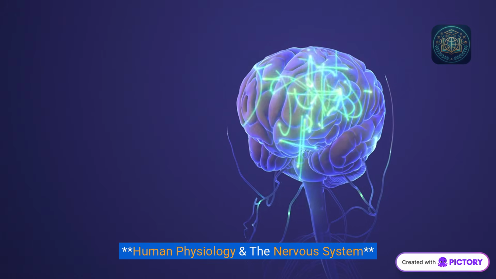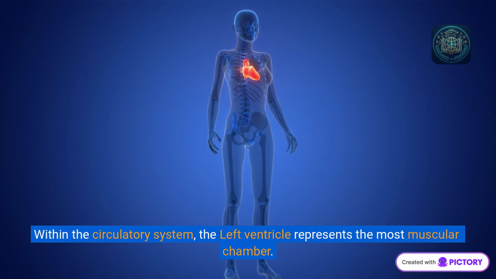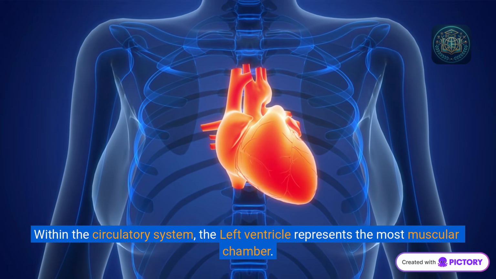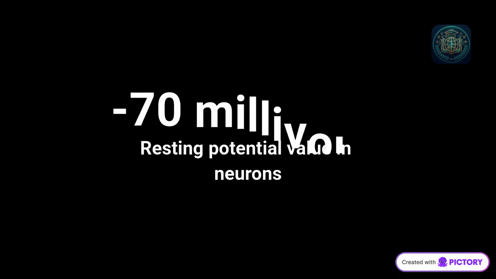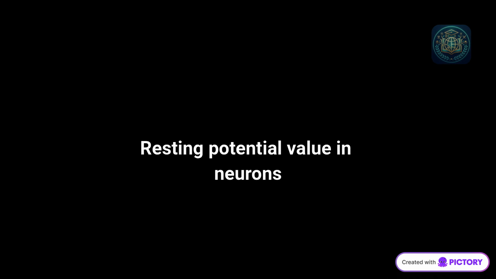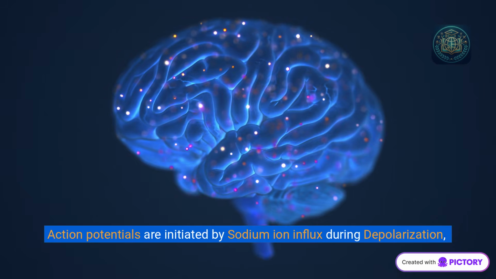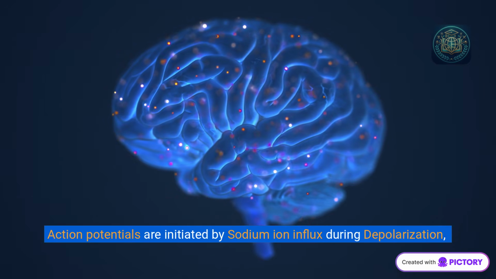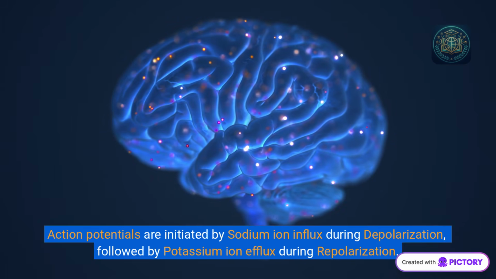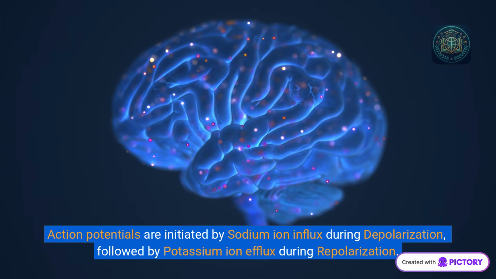Human physiology and the nervous system. Within the circulatory system, the left ventricle represents the most muscular chamber. In the context of neurons, the resting potential measures -70 millivolts. Action potentials are initiated by sodium ion influx during depolarization, followed by potassium ion efflux during repolarization.